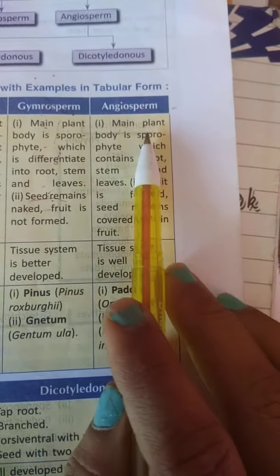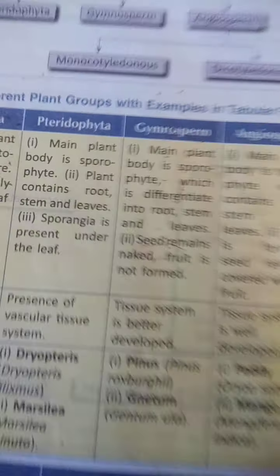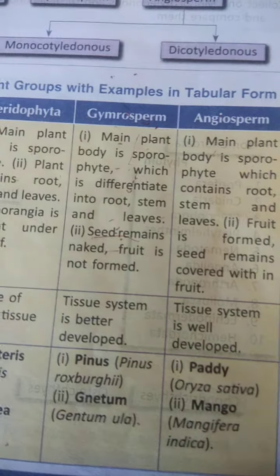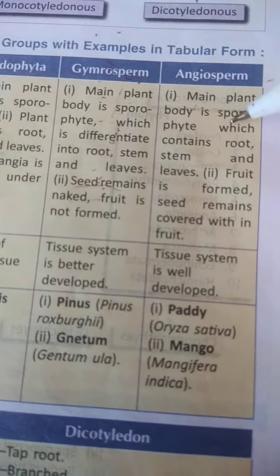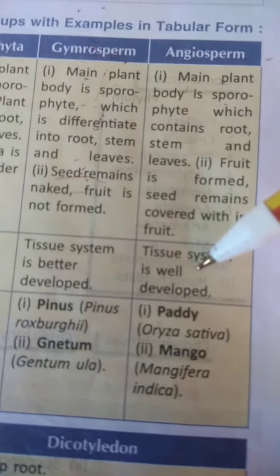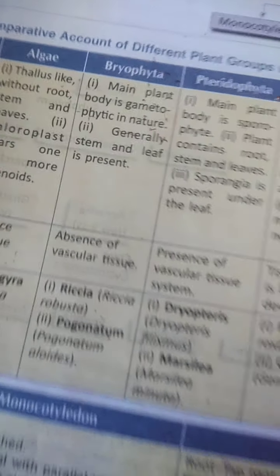Next, angiosperm. The main plant is sporophyte, which contains stem, roots and leaves. Fruit is formed and seeds remain covered within the fruit. So here the sexual method of reproduction takes place. Tissue is well developed. Examples: paddy, mango, etc. You prepare all the characteristics, all of you, with examples.